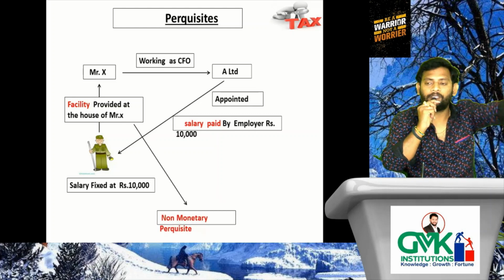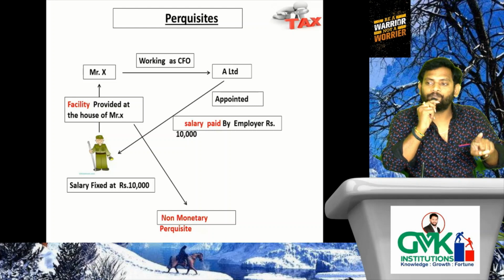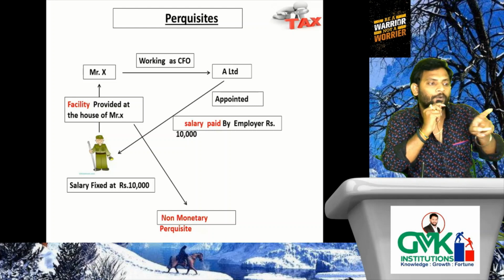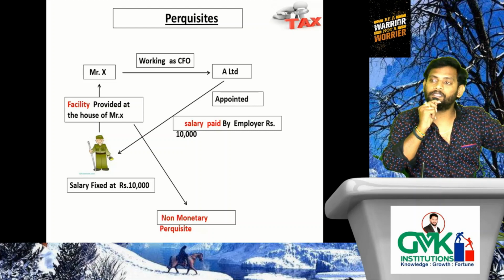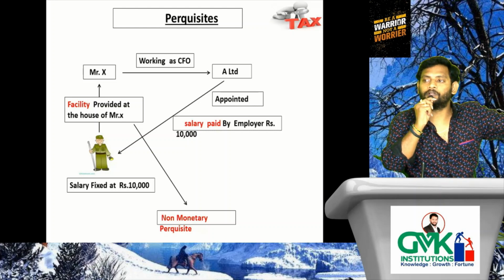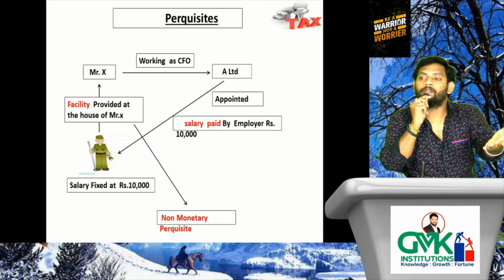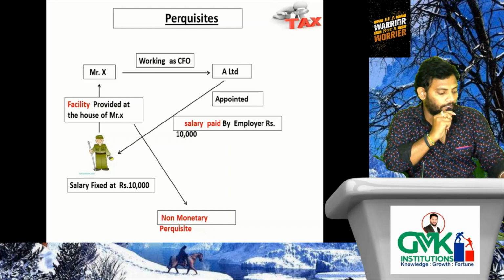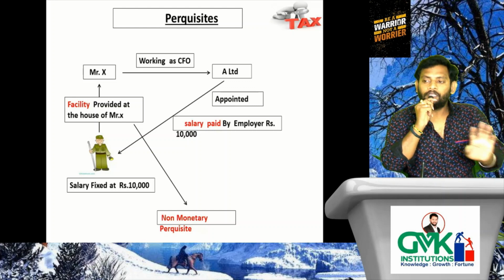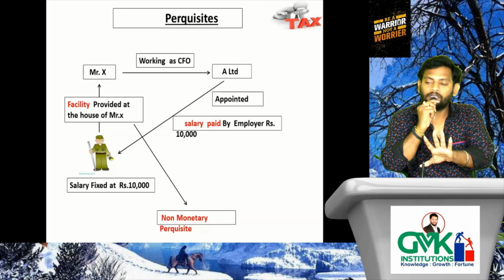Now please tell me, when do we have to treat it as a monetary perquisite, and when do we have to treat it as a non-monetary perquisite? Paid or reimbursed by the employer, treat it as a monetary perquisite. Facility provided by the employer to the employee, you need to consider it as a non-monetary perquisite. Very good.